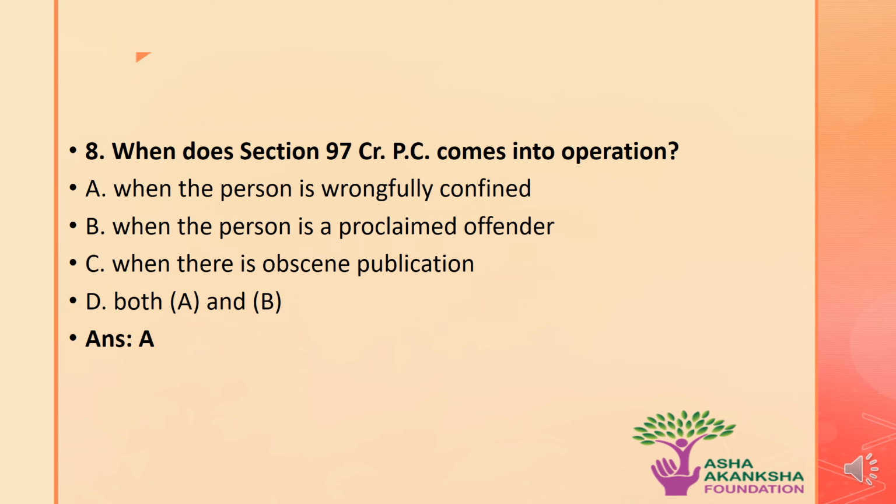The next question is, when does section 97 CRPC come into operation? The options are A. When the person is wrongfully confined, B. When the person is a proclaimed offender, C. When there is obscene publication, or option D. Both A and B. The correct answer to this question is option A. That means to say that section 97 of the CRPC comes into operation when a person is wrongfully confined.